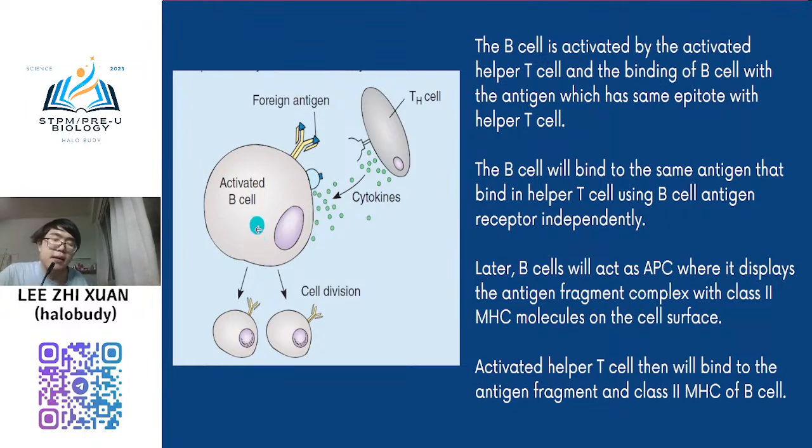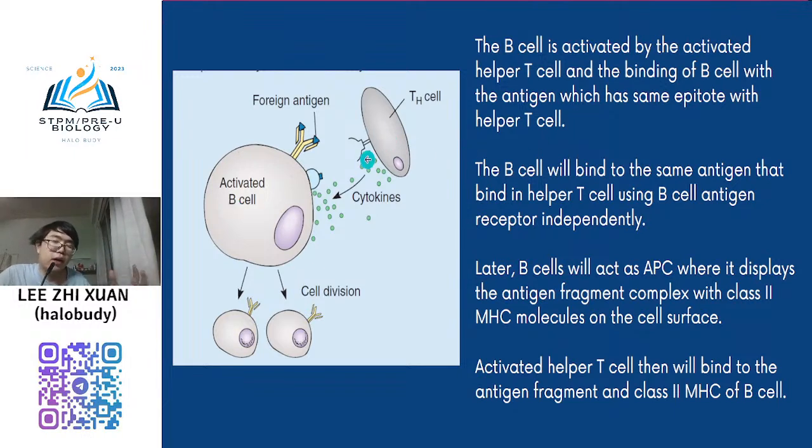So at the same time, your B cell also needs to engulf and take in the pathogen. To be activated by the helper T cell, the B cell must also bind the antigen which has the same epitope as the helper T cell recognized.